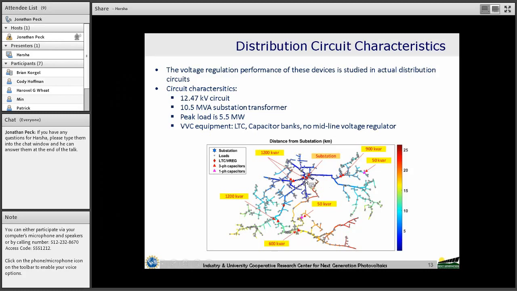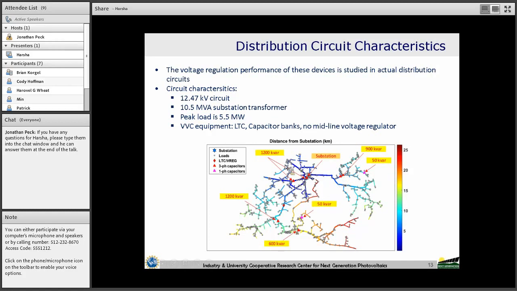We have a 10.5 MVA substation transformer. The peak load in this circuit is 5.5 megawatts, and the voltage regulation equipment available in this circuit are the substation transformer LTC and a few capacitor banks, and we don't have a midline voltage